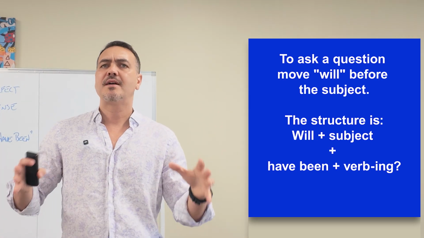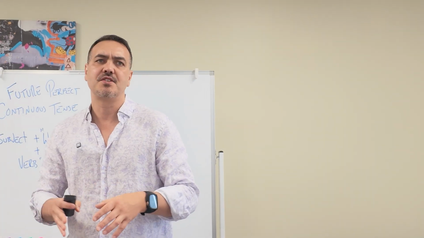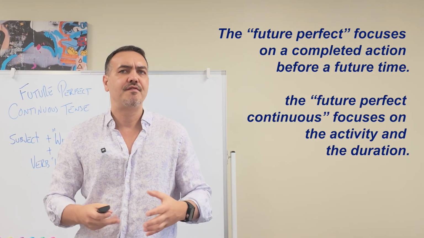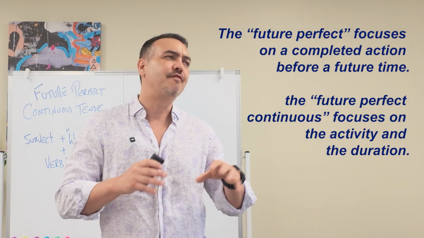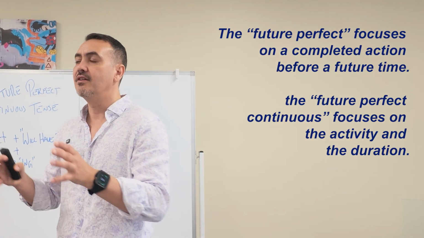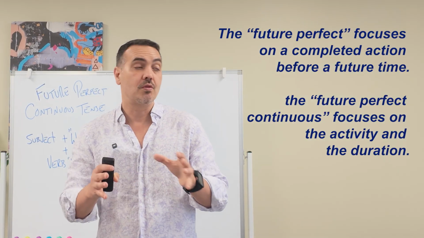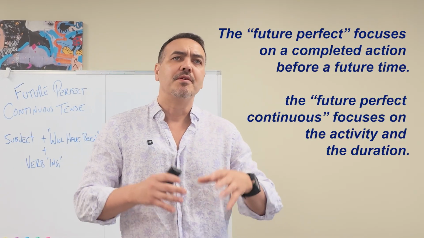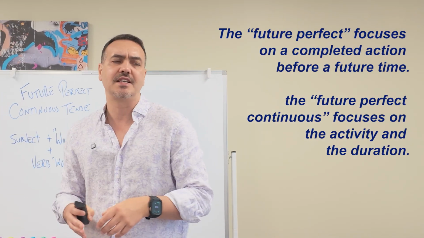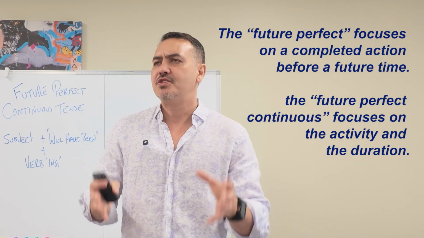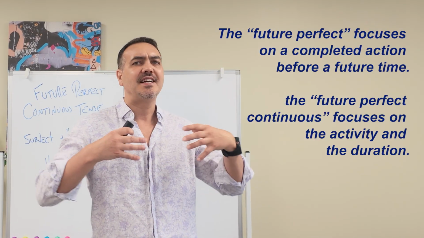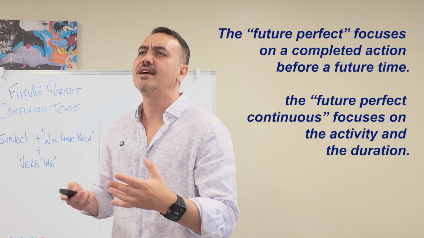Okay? So if we're just going to compare the future perfect continuous with the future perfect, we can outline it like this. Okay? The future perfect focuses on completed action before a future time. For example, by 8 o'clock, I will have finished my homework. Okay? This means the homework will be complete. Okay? But the future perfect continuous focuses on the activity and the duration. For example, by 8 o'clock, I will have been doing my homework for 2 hours. Okay? This means that the activity continues for 2 hours before 8 o'clock.